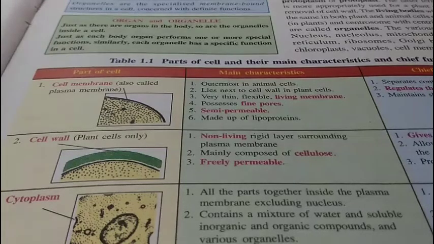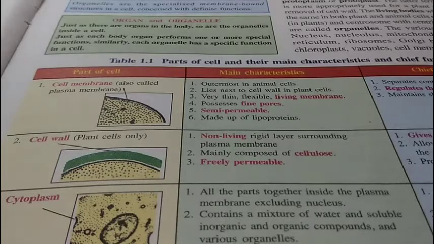Various organelles of the cell are nucleus, nucleolus, which is inside the nucleus, mitochondria, endoplasmic reticulum. Endoplasmic reticulum again can be of two types, smooth or rough, ribosomes, Golgi bodies in case of animals, and dictyosomes in case of plants, lysosomes, chloroplast, vacuoles, and of course cell membrane. So let's plunge into different structures.